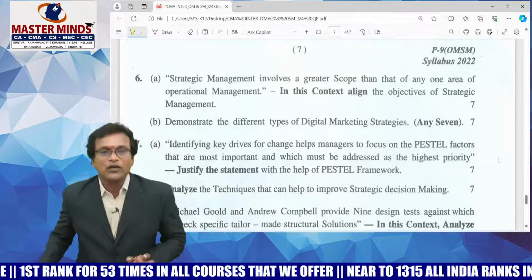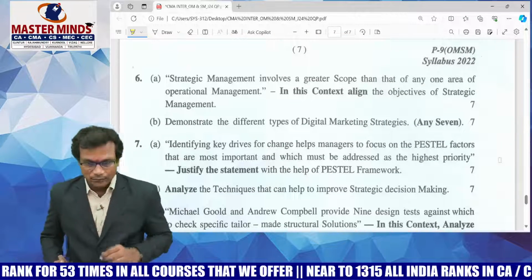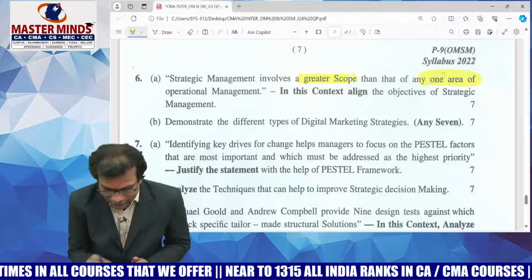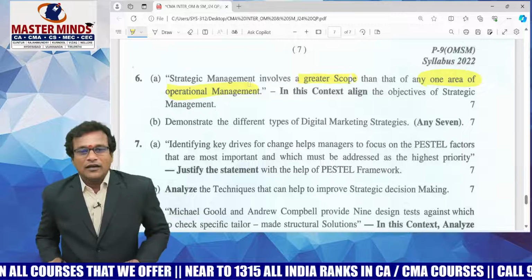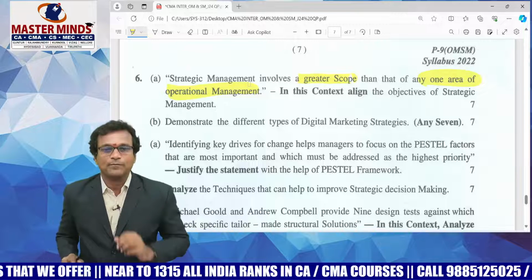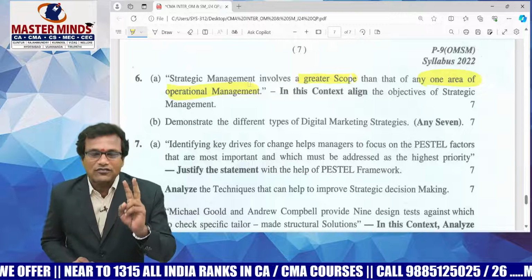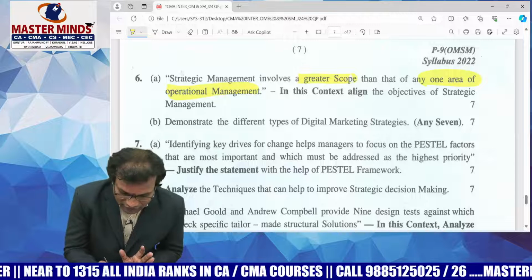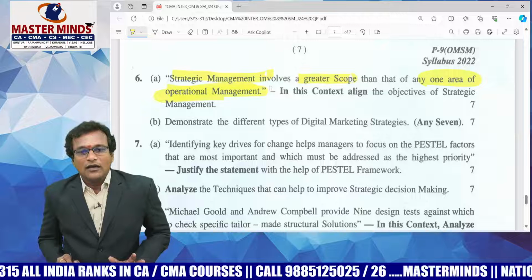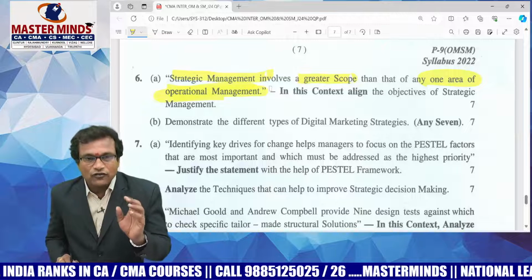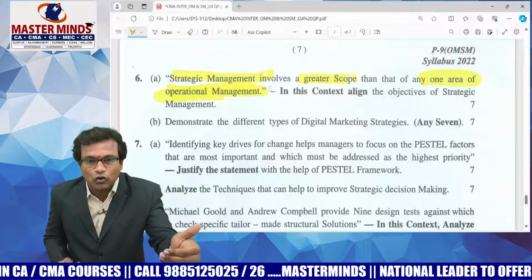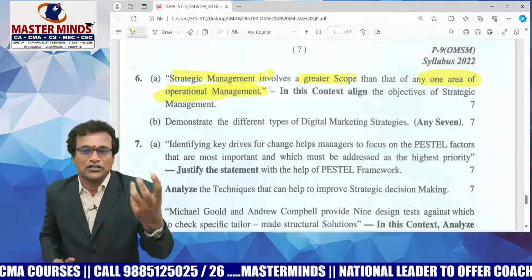Now, please move to question number 6A for 7 marks. SM involves a greater scope than that of any one area of operational management. He is trying to introduce 2 topics in the first line of question 6A. He is identifying two types of management, one is strategic management and another one is operational management. What is he trying to say in that first line? SM has greater scope when compared to the scope of operational management.